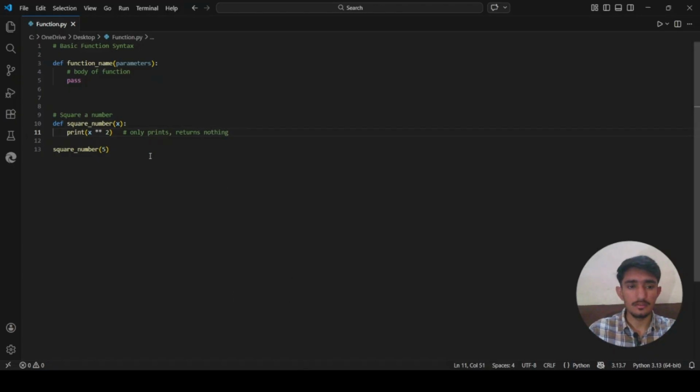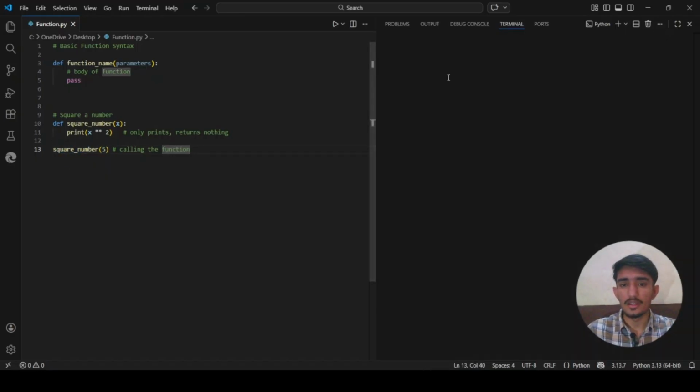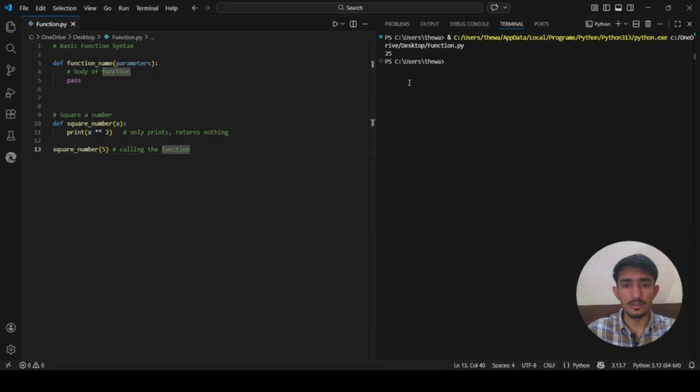Here we are calling the function. So what happens if we try to store this result? We know that when we run it, the value is just 25.